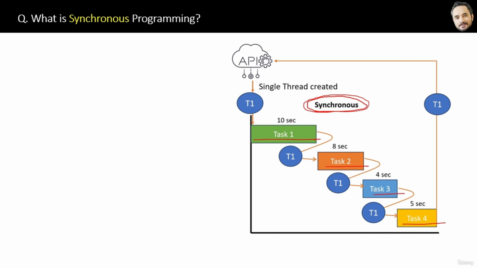The disadvantage of this synchronous programming approach is performance. This synchronous approach will take more time. See, it's 10, then 8, 4, 5. Total 27 seconds will be taken to execute all the tasks. And one more problem is there. This synchronous approach is a blocking approach, because here until task 1 is completed, task 2 has to wait, right? So task 1 is like a blocker for task 2. So that is the blocking thing.